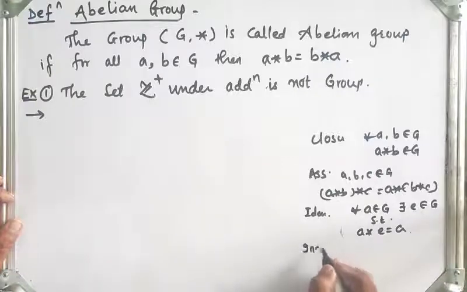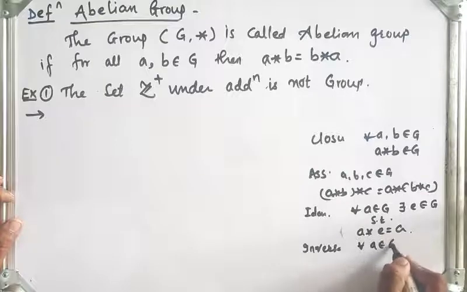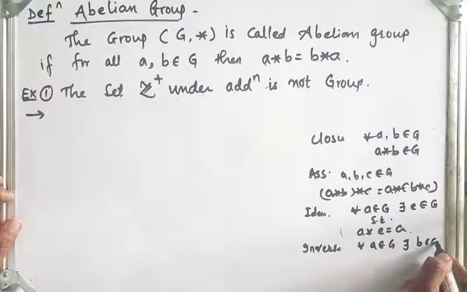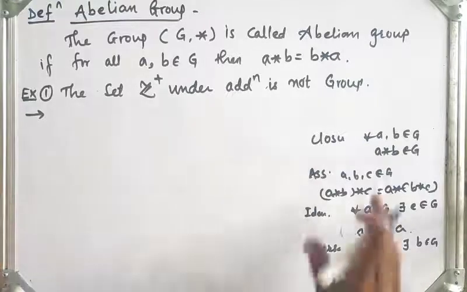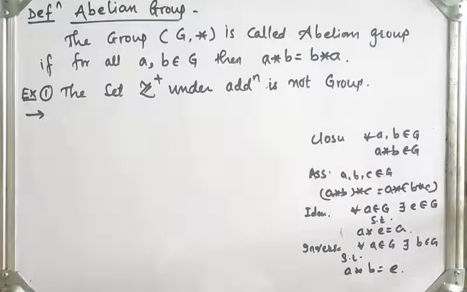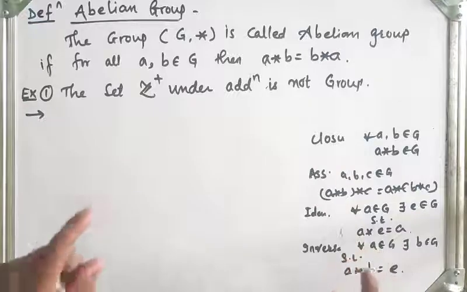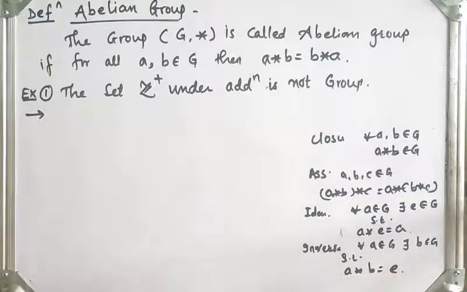And for inverse, for all a belongs to G, there exists b belongs to G such that a star b is equal to identity. If these four conditions are satisfied, then we say that G is a group. If any one of these four conditions is not satisfied, then G is not a group.